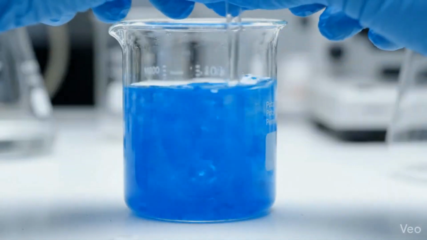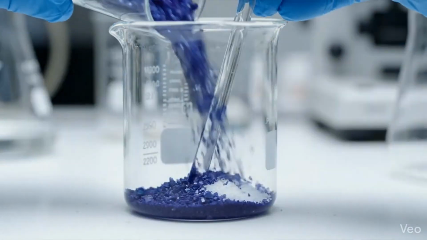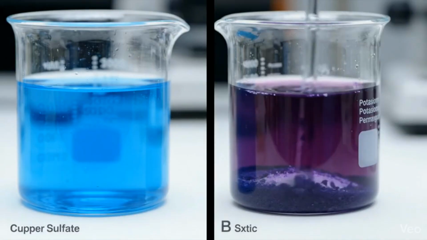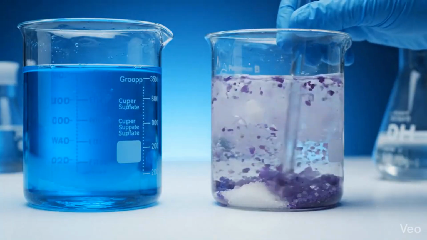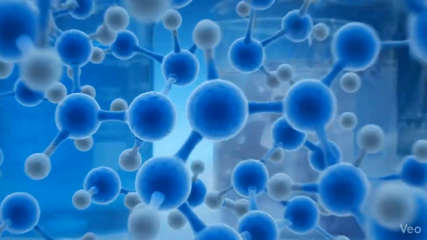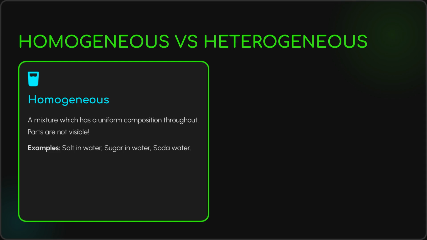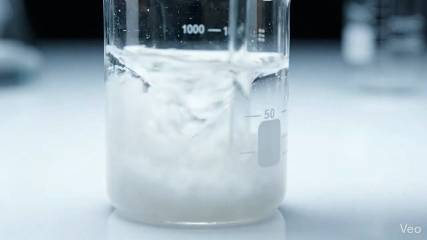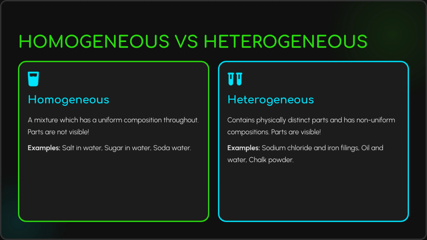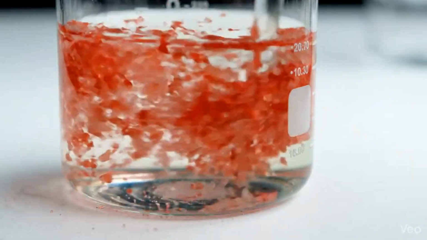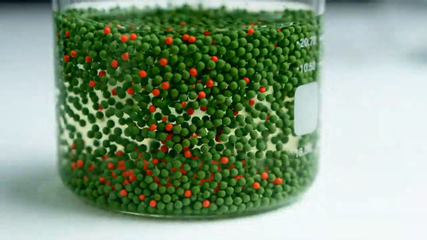Groups A and B mixed copper sulfate in water, resulting in a uniform homogeneous mixture. Groups C and D mixed salt and potassium permanganate, resulting in physically distinct heterogeneous parts. A homogeneous mixture has a uniform composition, and its parts are not visible, like salt in water. A heterogeneous mixture has non-uniform compositions with physically distinct and visible parts, such as oil and water.